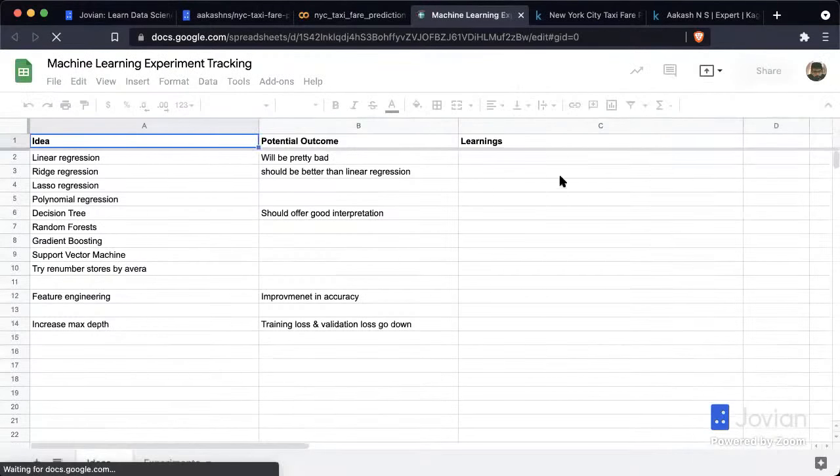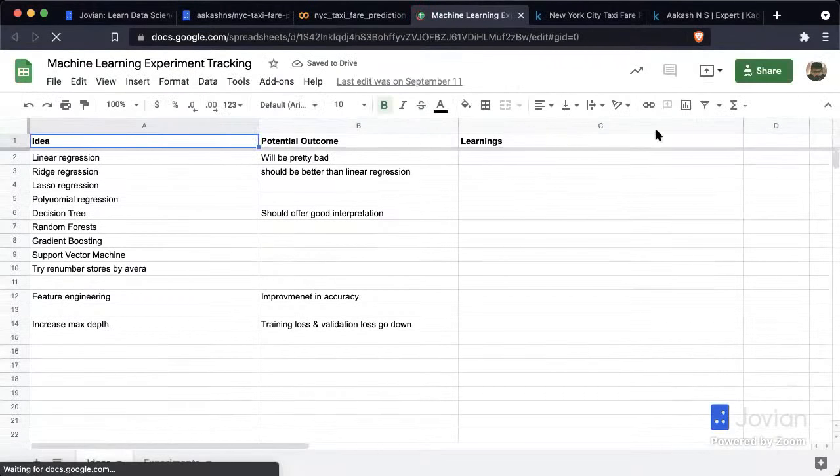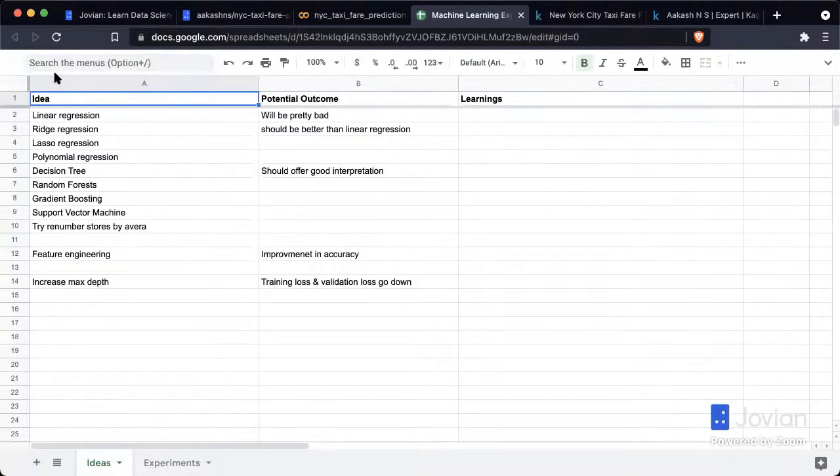So here's a tracking sheet that we've set up for you, where you can just create a copy of the sheet. You can go to File, make a copy, and create a copy. But here you can put in ideas like the kind of models you want to try, the sample sizes. So maybe try sample size 10%.